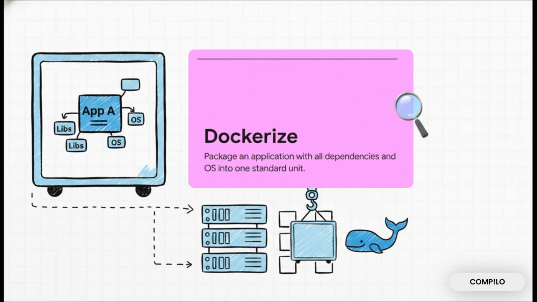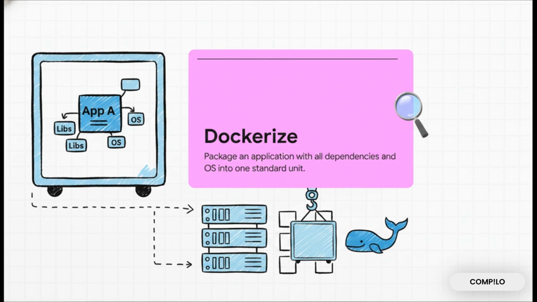So what does it really mean when someone says they're going to Dockerize an app? It simply means you take your application, let's say our old friend App A, and you tightly package it up with all of its specific dependencies, its libraries, even its own tiny little operating system, all into one standardized unit, a software container. Once you do that, you don't need to hand configure a server for Java 8 ever again.